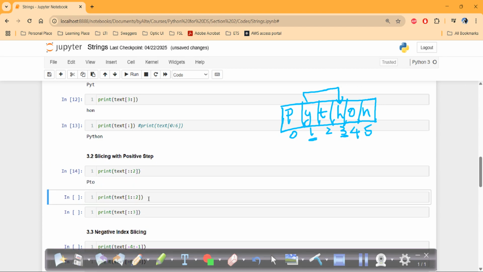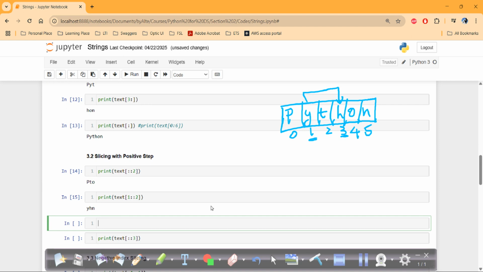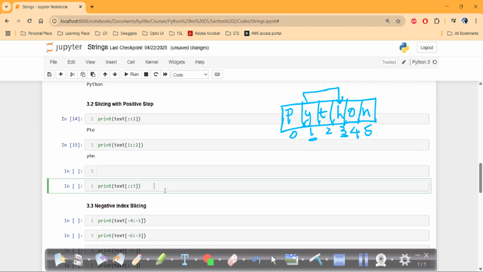All right, and here it is the same, but now we are starting from 1. So 1 plus 2 how much? Why 2? Because we have given the step 2. 1 plus 2 is 3. Then 3 plus 2 is 5. So index 5 it will print. So YHN it will print. Let's check. YHN, yeah.